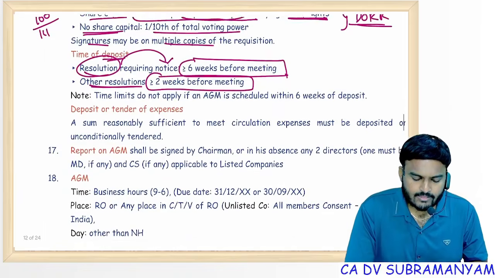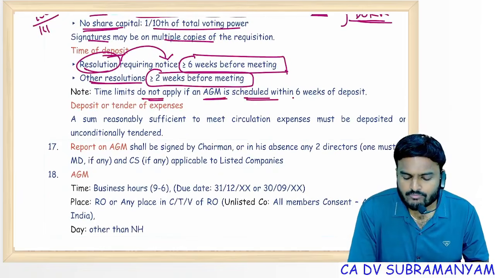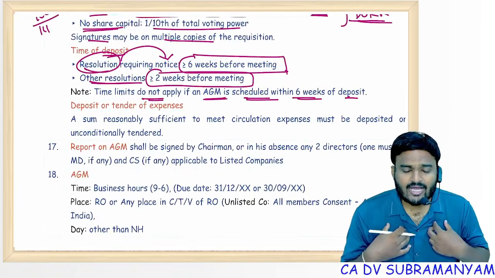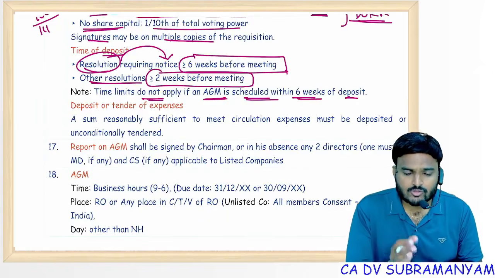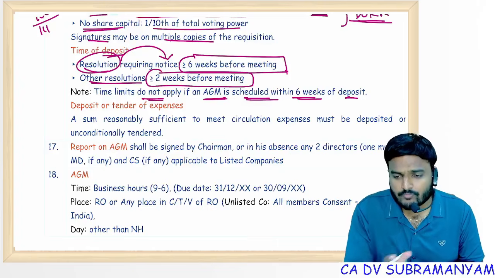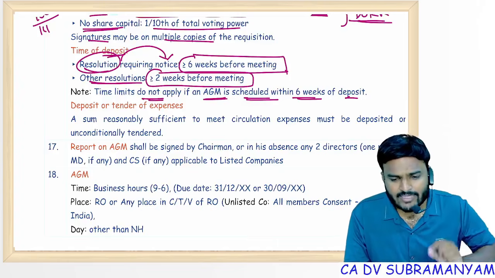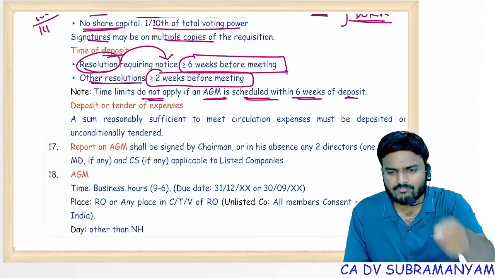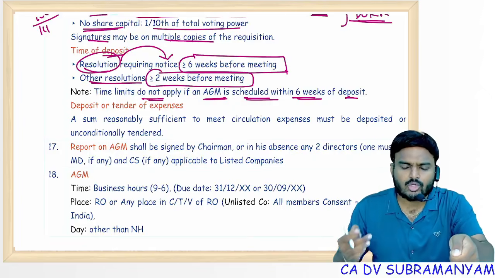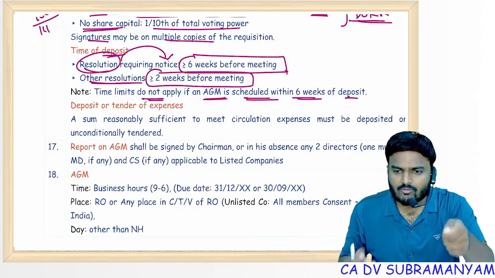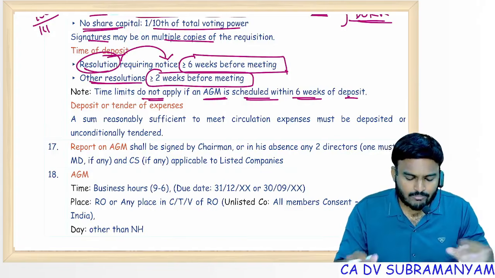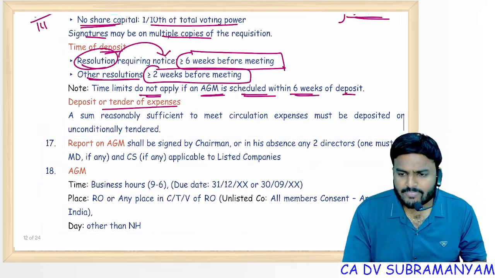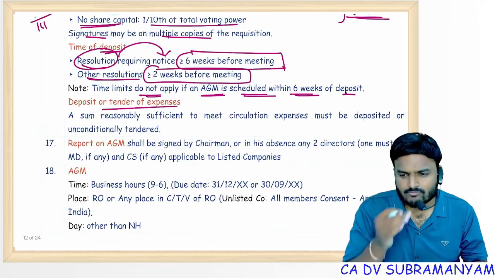Next, time limits do not apply if the AGM is scheduled within 6 weeks of deposit. Today I'm asking the company to include this matter for which a resolution should also be passed. So far notice not issued; the company has not issued any notice. But after deposit of this form, the company immediately issued a notice calling for that meeting. Now, is the 6 weeks time limit applicable or not applicable? Not applicable.